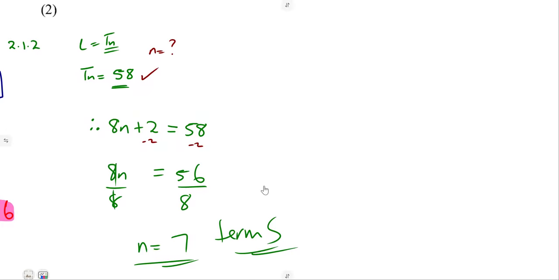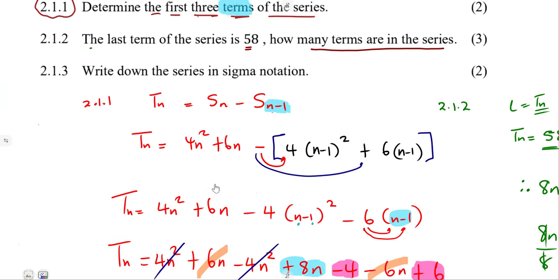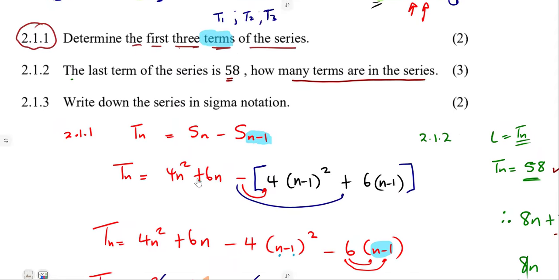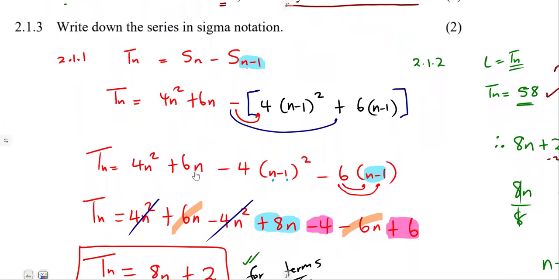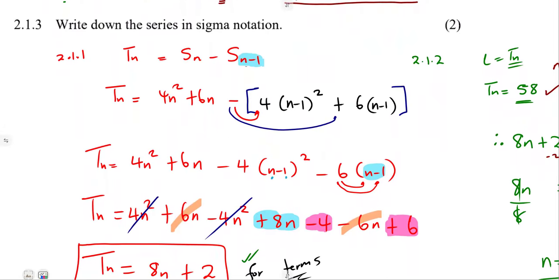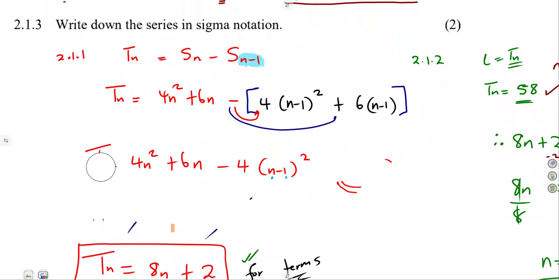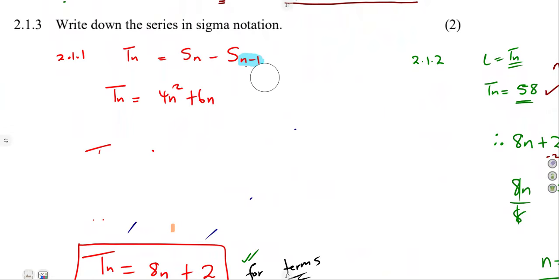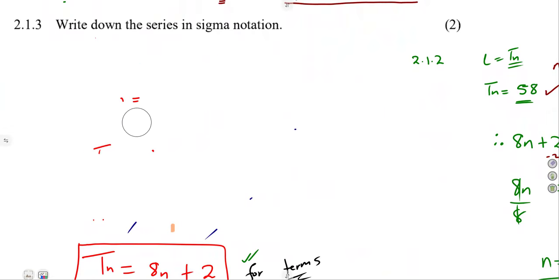So you see how they play around with you, guys. We have that one. All right, then 2.13, write down the series in sigma notation. Remember the series is taken from Tn. Again, you need that Tn, guys.